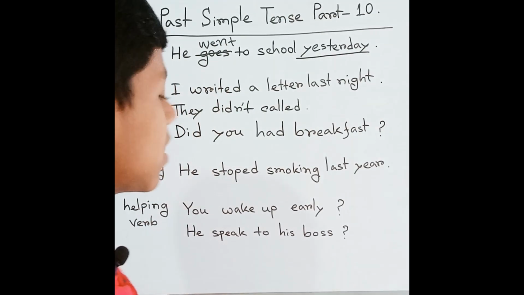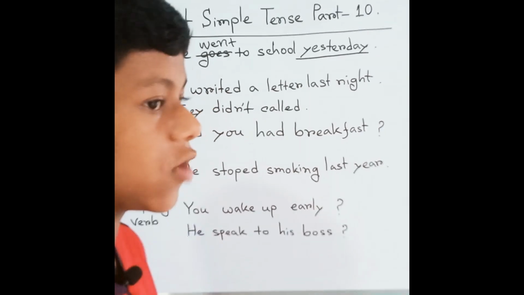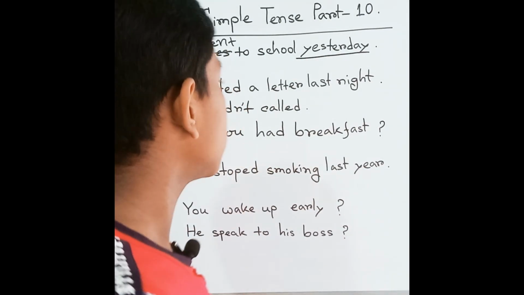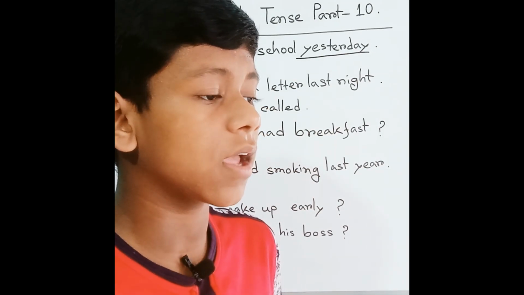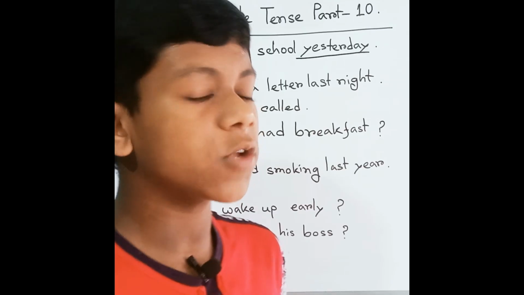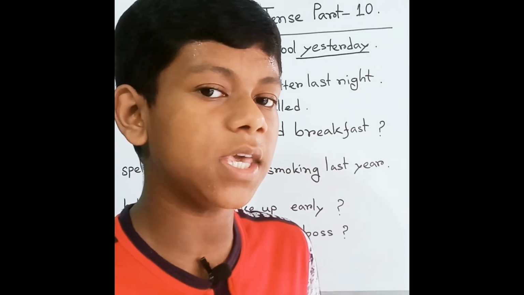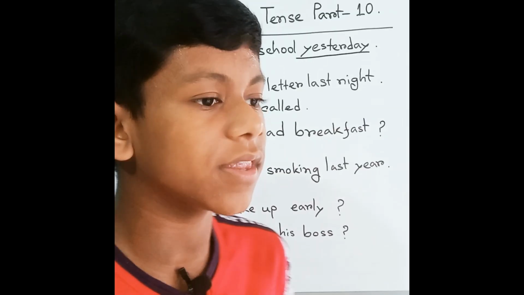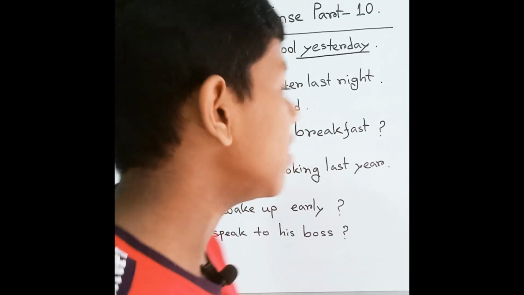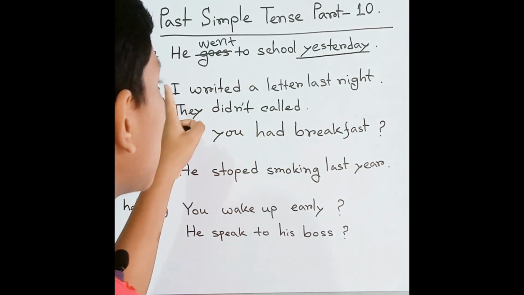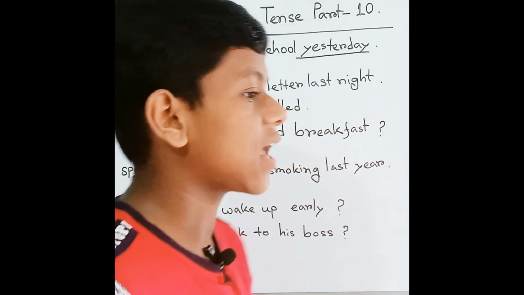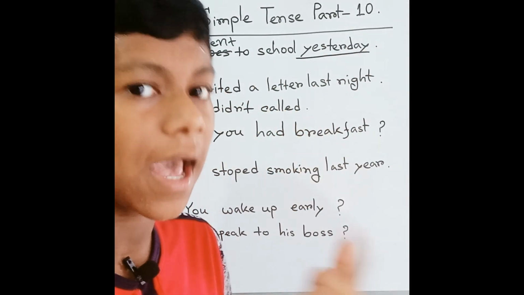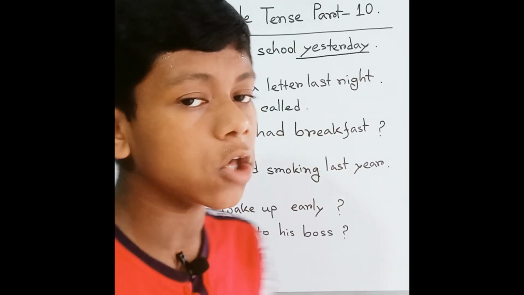Next is another mistake we make with the verb form. Sometimes we understand the verb form but forget it, and sometimes we say it wrongly. Here we can see: I wrote a letter last night. Here I have written 'write it' to make you all understand.